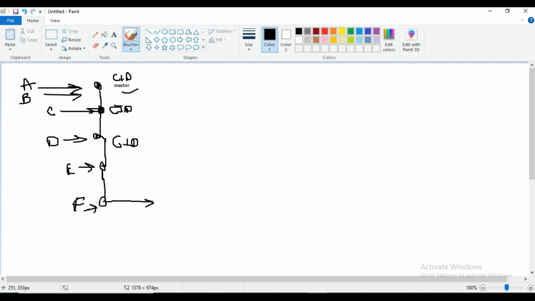I will create one branch from here, and I will give this branch a name, for example, demo. This demo branch will have all the data from A to F, and I hand this branch over to my colleague. Now my colleague is working on this branch with A, B, C, D, F, and he wants to add some data, for example X, Y, Z here.